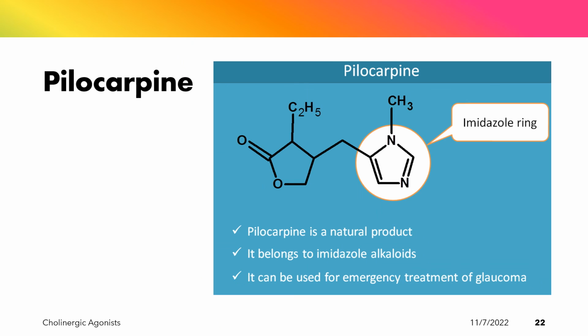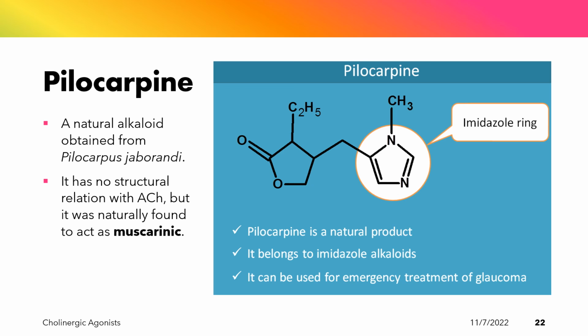We have here pilocarpine. Pilocarpine is a plant alkaloid that is an example of a direct-acting cholinergic agonist. It is derived from the plant Pilocarpus jaborandi, and in terms of its chemical structure, it has an imidazole ring, as shown in this diagram. It has no structural relationship with acetylcholine, but it was naturally found to be muscarinic. So it can be used for emergency treatment of glaucoma.